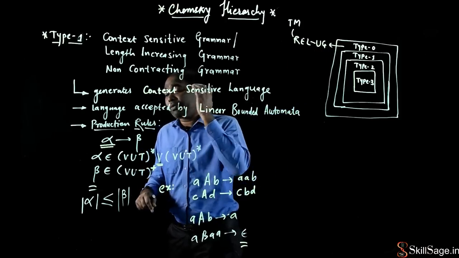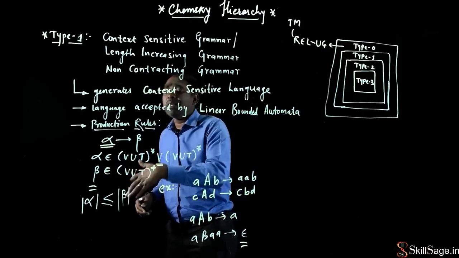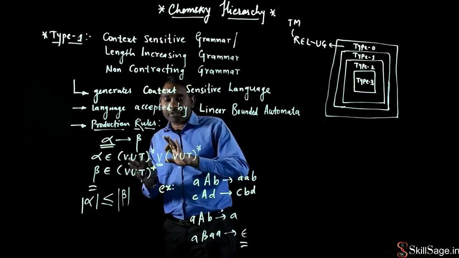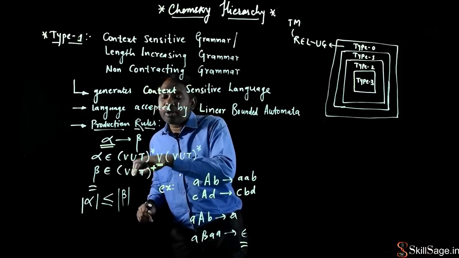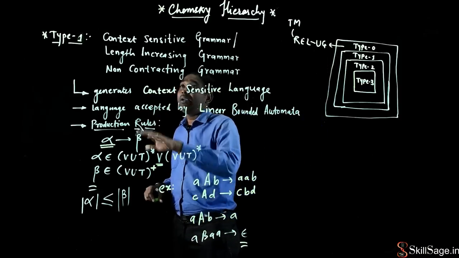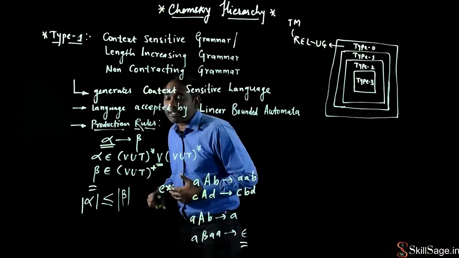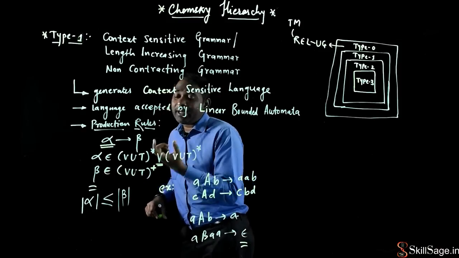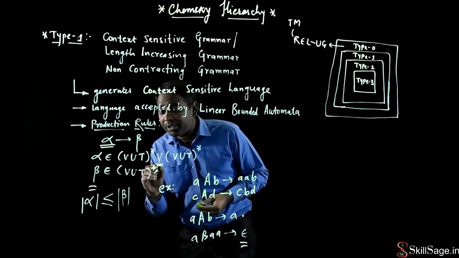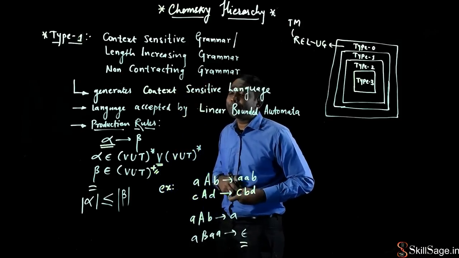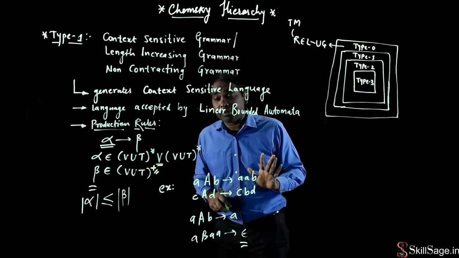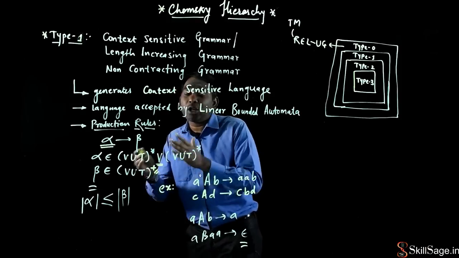In type 0, what was the restriction? There was no restriction at all, right? Beta can be anything, any number of terminal or non-terminal symbols. Variable and non-terminal symbols both are the same, right? So any number of variable and non-terminal symbols were allowed in type 0 grammar, but in this grammar, as it is a type 1 grammar or context sensitive grammar, there is one restriction in beta. It says (V union T)+, right? This plus closure is important. Plus closure says that beta consists of at least one terminal or non-terminal symbol. It cannot be a star closure. Beta cannot be empty here.